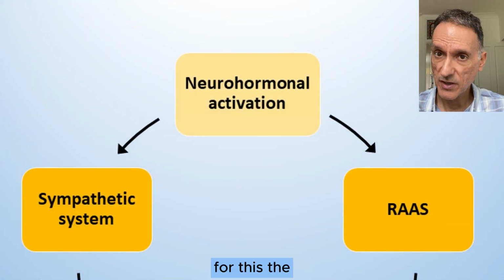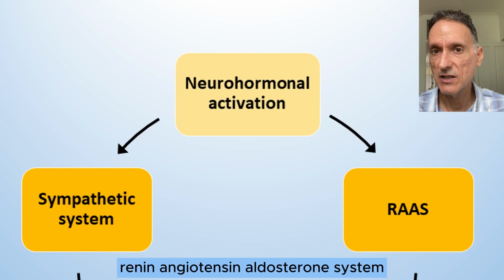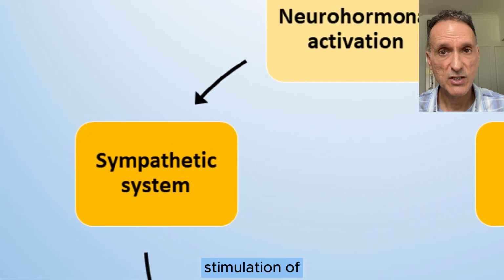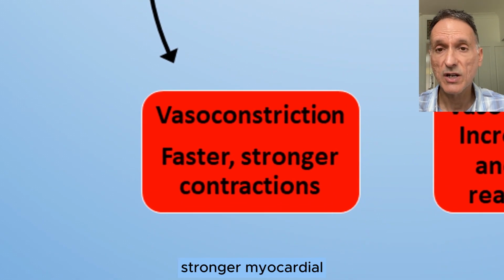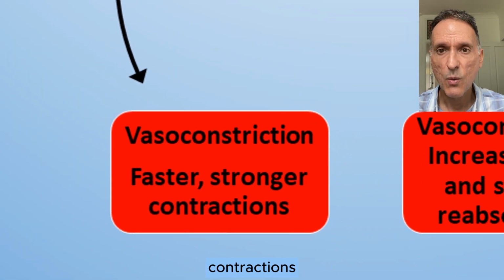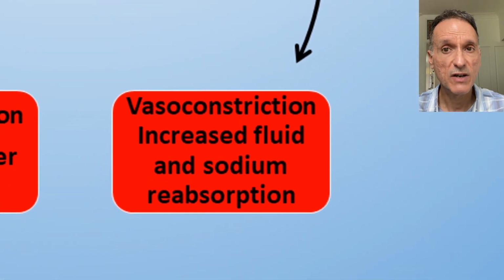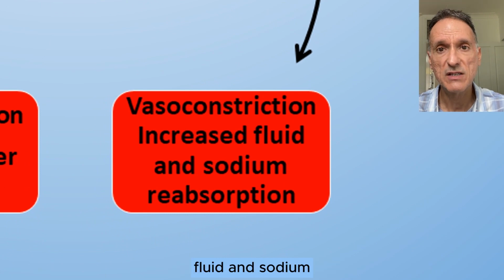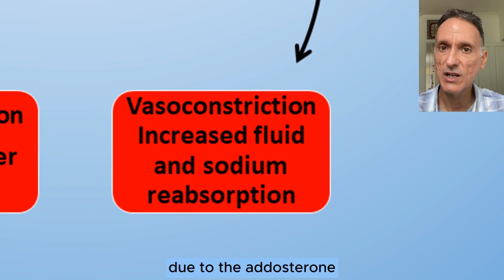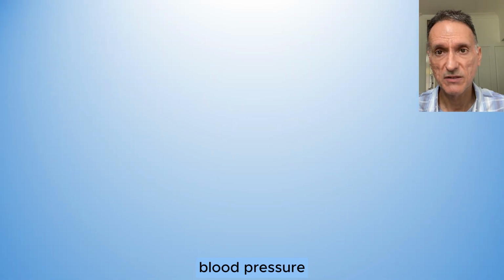To compensate for this, the body triggers a response that stimulates the sympathetic system and the renin-angiotensin-aldosterone system. Stimulation of the sympathetic system produces vasoconstriction and faster and stronger myocardial contractions, whilst the stimulation of the renin-angiotensin-aldosterone system causes vasoconstriction due to the angiotensin effect and increased fluid and sodium reabsorption due to the aldosterone effect, both of which lead to an elevated blood pressure.